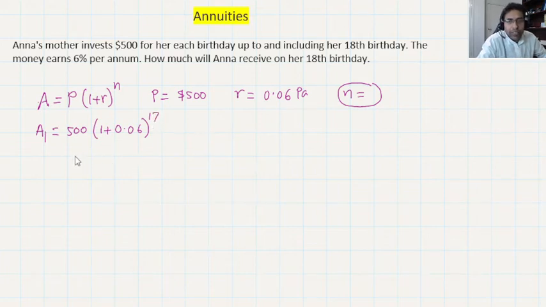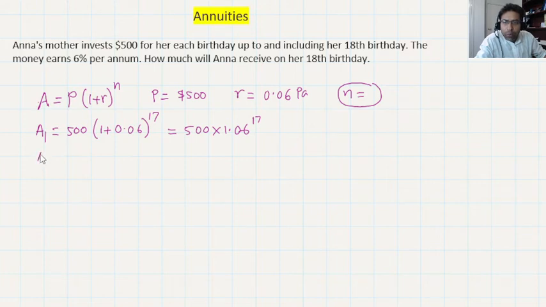She could not get the first year's interest because you are depositing that $500 at the end of the year. That's the very tricky part you have to understand. So the first contribution gains interest for 17 years, which simplifies to 500 times 1.06 to the power of 17.